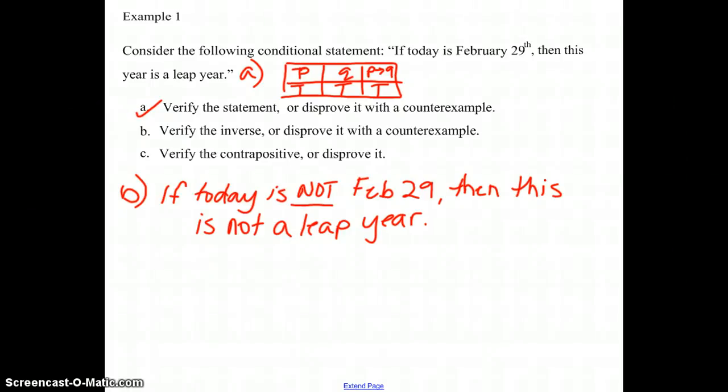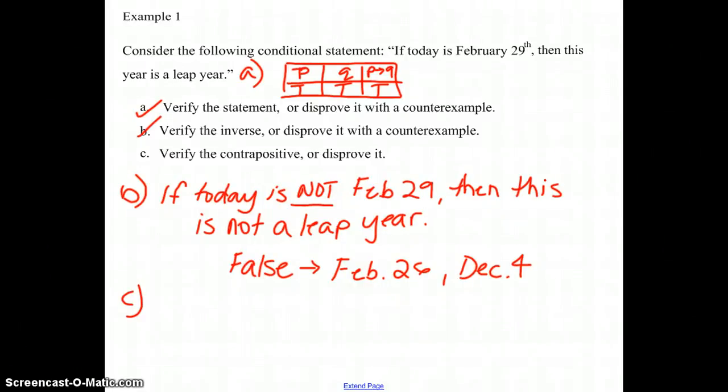Okay, so true or false? Give me a counterexample if you think it's false. Good. Could be February 26th. It could be December 4th. It could be any date besides February 29th, and it still could be a leap year.